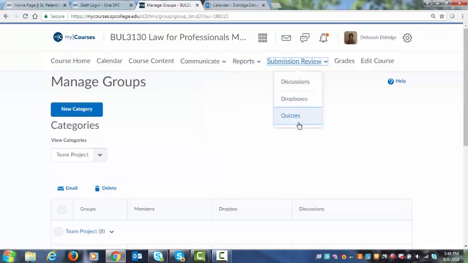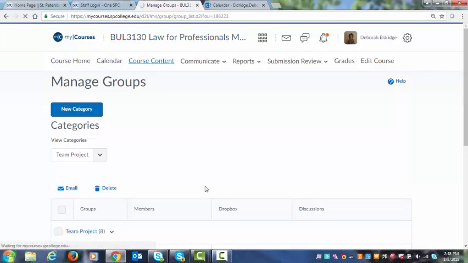Submission review, you only want to open that when in fact you have a graded assignment. So when you have a graded assignment, what submission review does is I return everything in the online setting, in the online world. So everything that I grade is graded online, and I attach the document to my grading feedback. You can access that document by clicking into the drop boxes and then clicking into that particular assignment for that grading. Then you can access your grades, and those are basically the tabs that you have available to you.